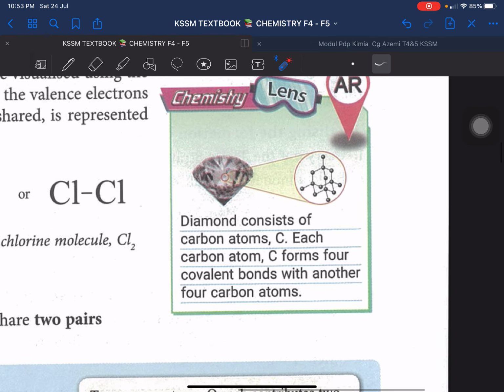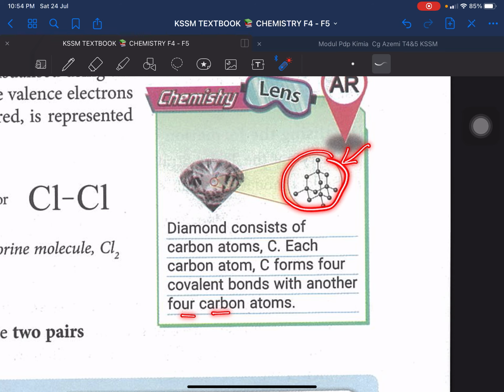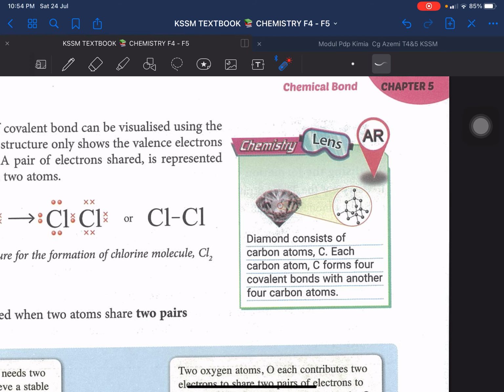So let's see, okay? Mari kita tengok. Okay, this is the diamond. Diamond consists of carbon atom, a lot of carbon. Each carbon atom, each C, forms 4 covalent bond with another 4 carbon atom. Tengok ba? Satu carbon dia bergabung dengan 1, 2, 3, 4. Okay, dia ada gabung dengan 4 biji carbon yang lain. That is why it forms the hardest structure in the world.